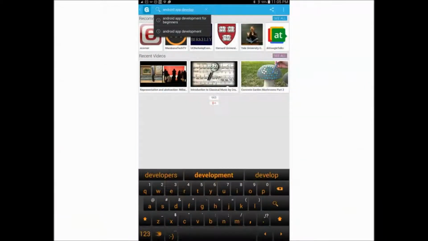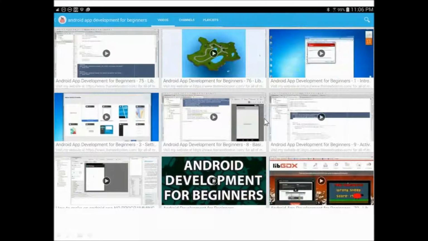Let's take the other search of Android app development. Notice I start to type that in, and that's what I get up there. And up come some suggestions, which I can click on. And there are the videos. Android app development for beginners. Boom, right there is one that's exactly that, and two, three, four, look at that. They've all got the words Android app development for beginners in them, these individual videos. So I can start with any of these.